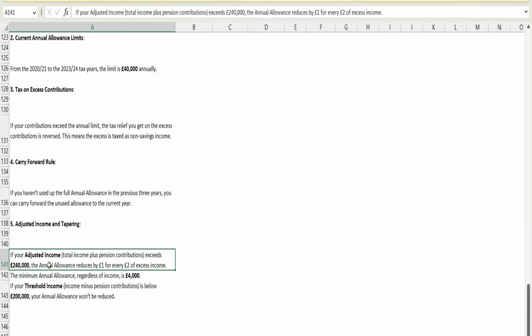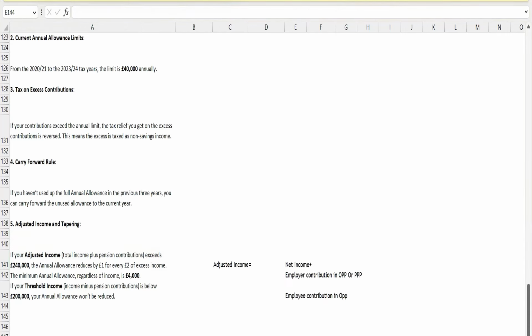So if your adjusted income, and adjusted income means your net income, okay? Just wait. Okay, so how to calculate adjusted income? Basically your adjusted income is net income plus employee contribution in either the occupational pension plan or personal pension plan, plus employer contribution in the OPP, meaning occupational pension plan.